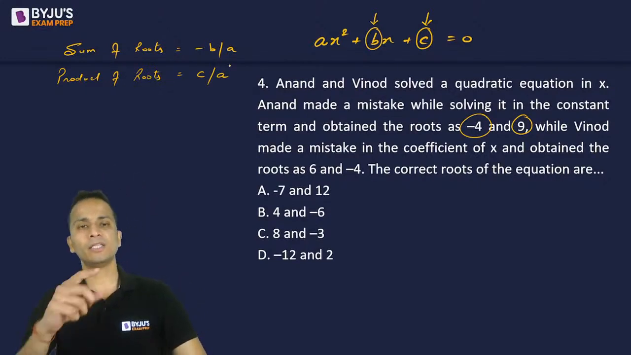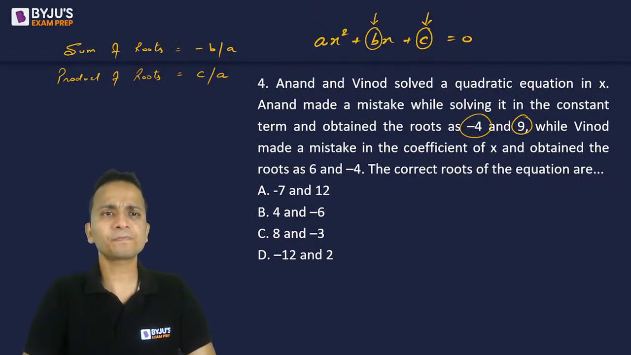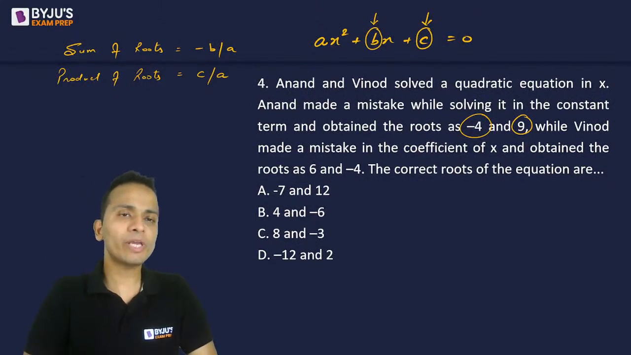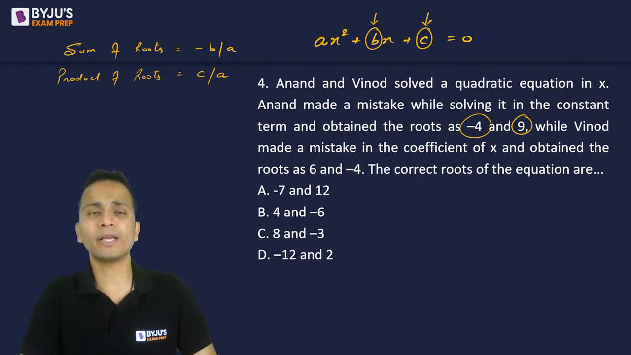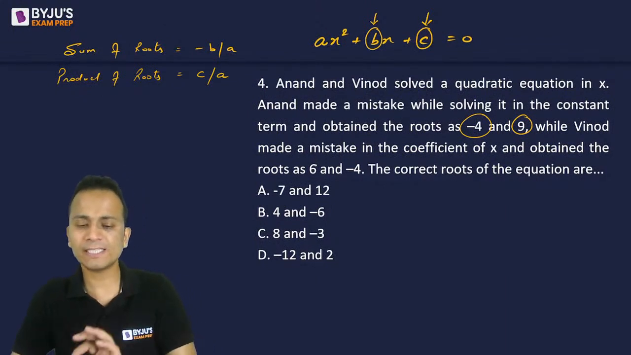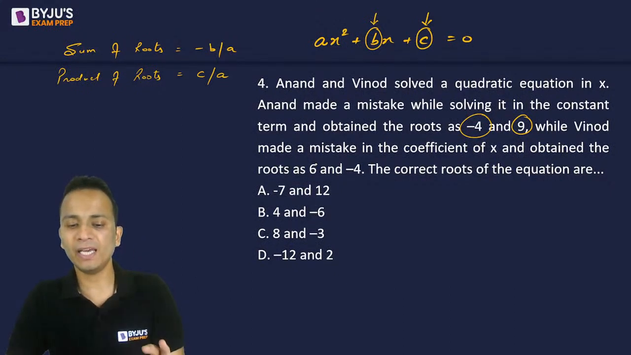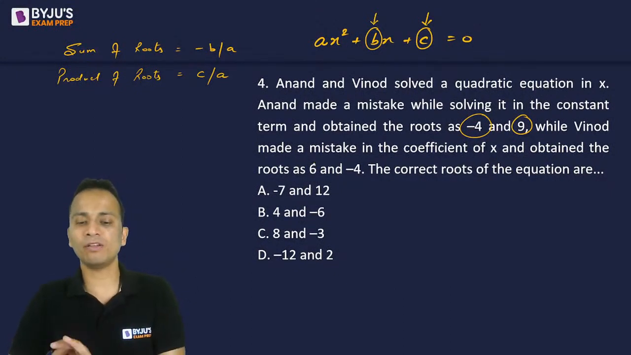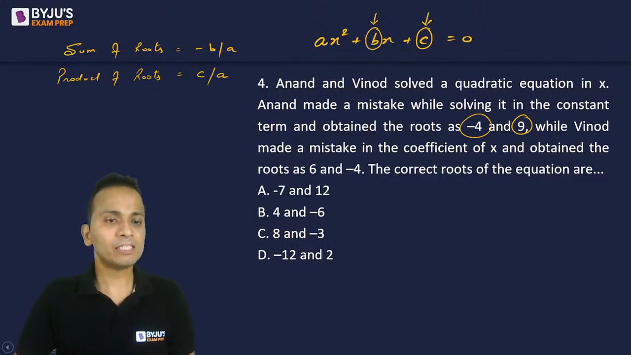Now this particular concept is used in this question. You need to know how we can find the sum of the roots and product of the roots using the given quadratic equation. Sum of the roots is minus b upon a and product of the roots is c upon a. So sum of the roots depends on the values of b and a. Product of the roots depends on the values of c and a. Now let's look at each of these persons one by one.